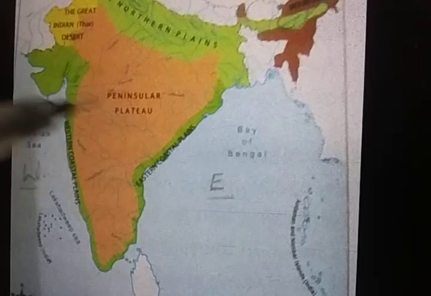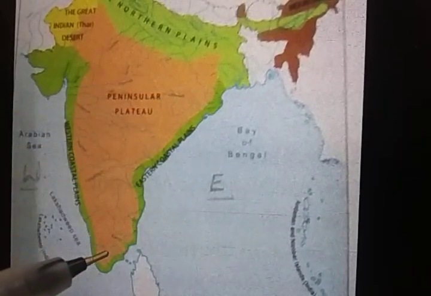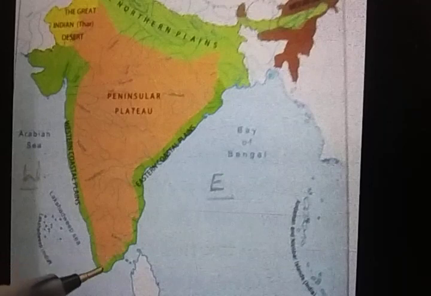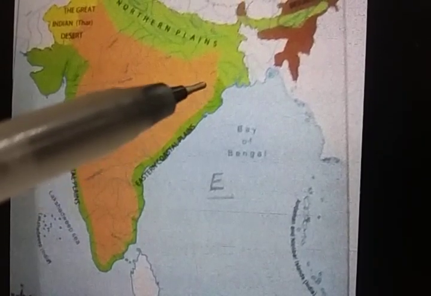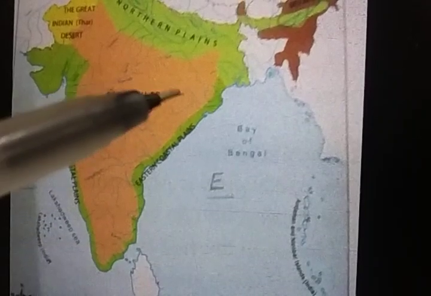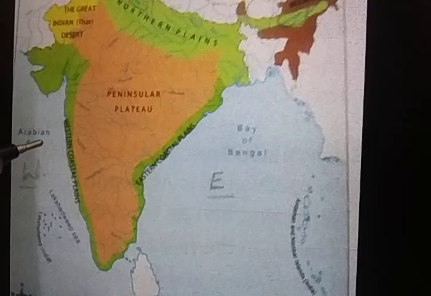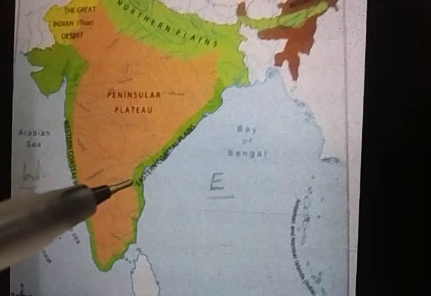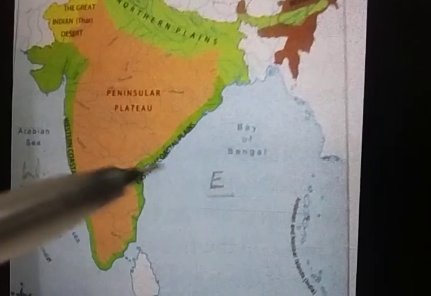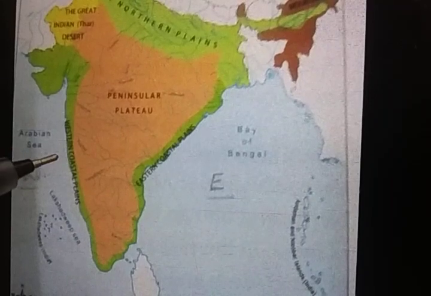How many parts? Two parts. The western coastal plains and the eastern coastal plains. All this green color, can you see? These are the western coastal plains and here the eastern coastal plains. And this land is very fertile, good for growing crops. The eastern coastal plain is near the Bay of Bengal, and the western coastal plain is near the Arabian Sea.